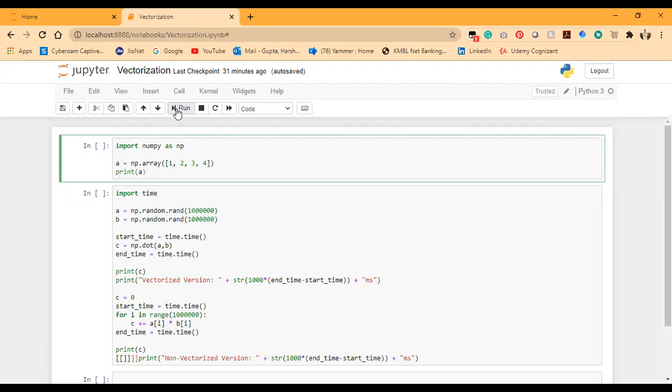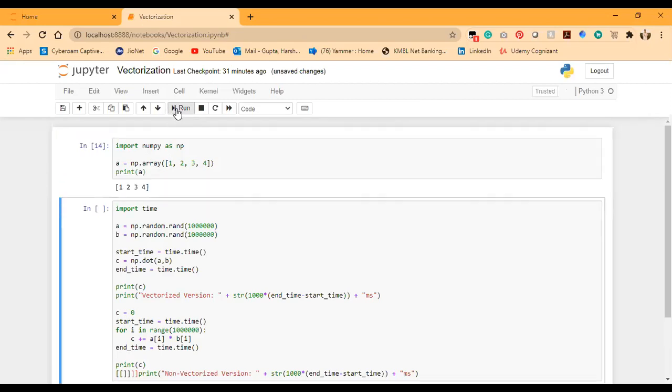Now I'll click the run button, so this block will run. Now we have the array A as 1, 2, 3, 4. This is the technique we use to create an array in Python using the NumPy library.